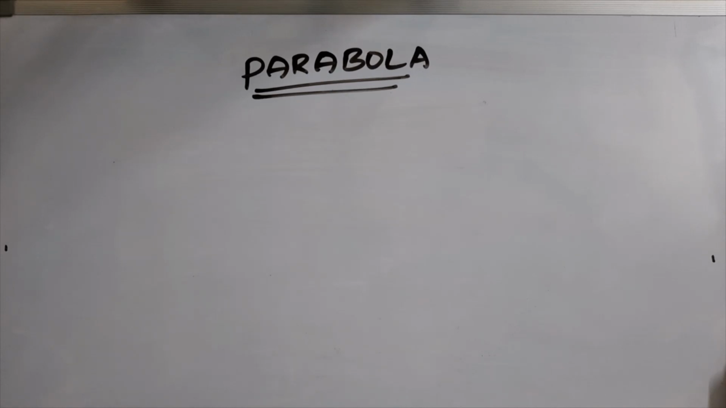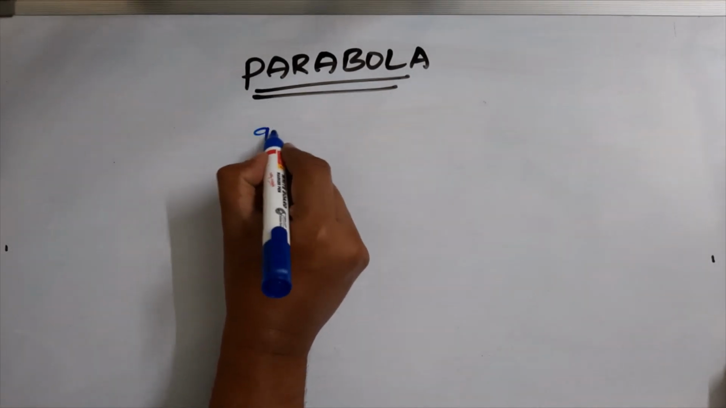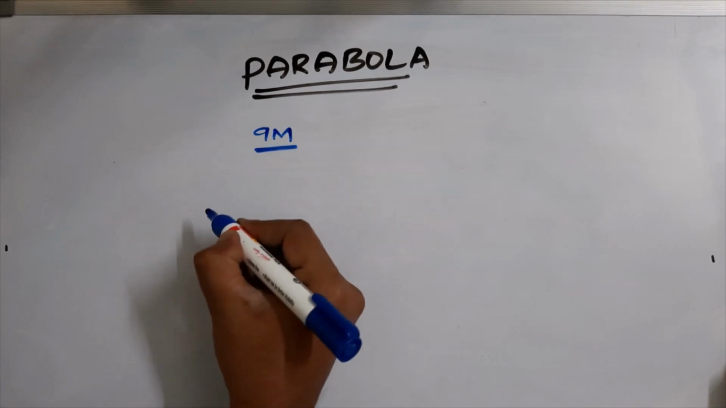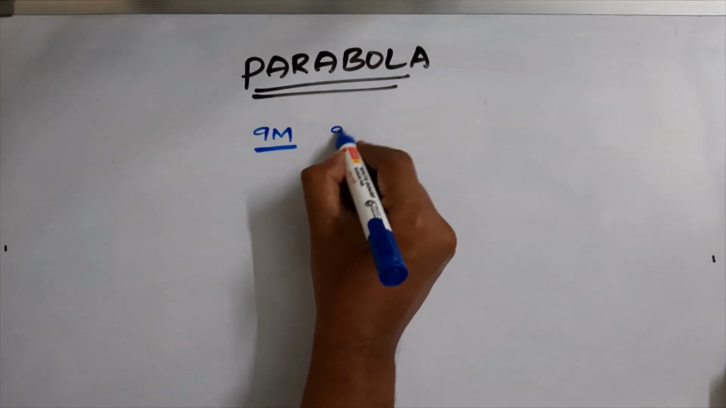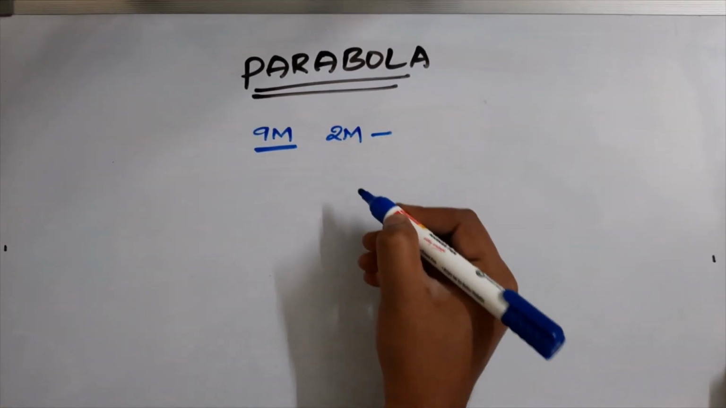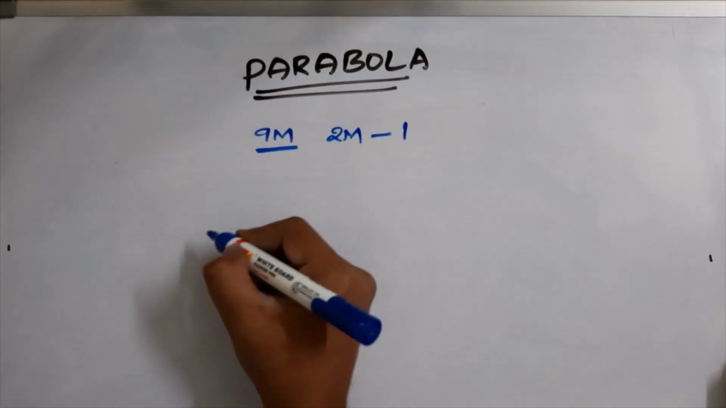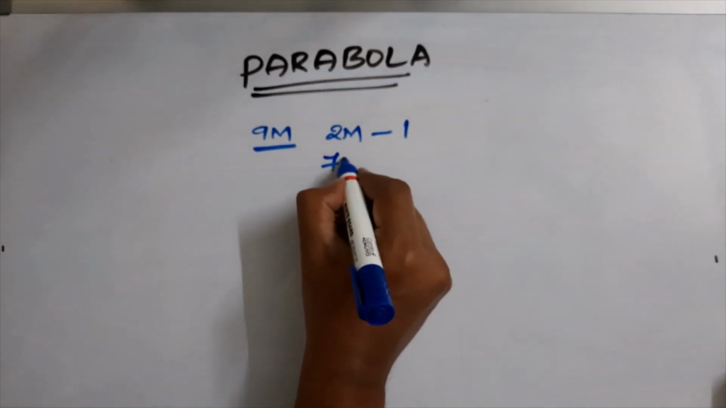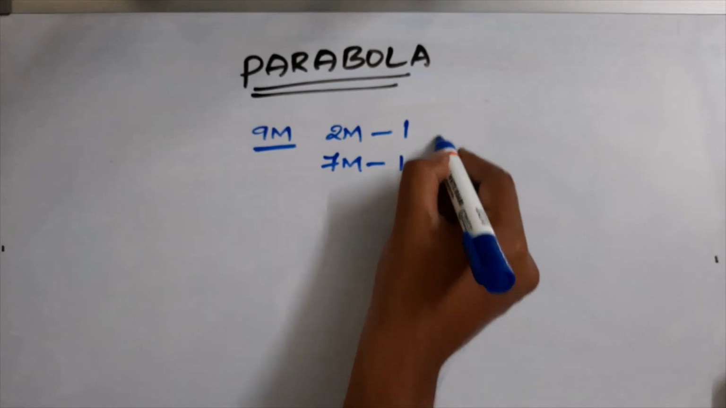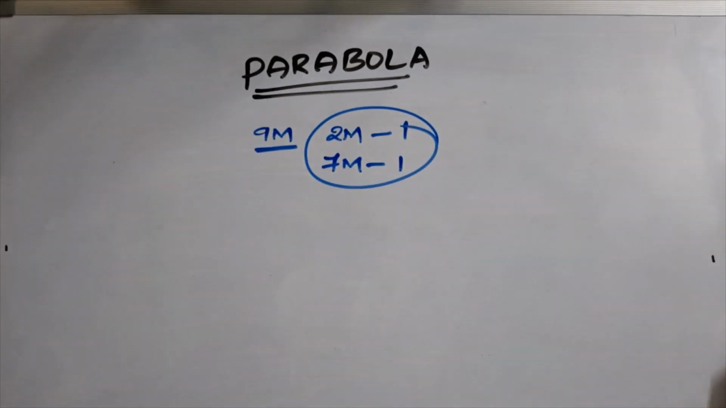Parabola is a chapter in Mathematics 2B of the Telangana and AP Intermediate Maths syllabus. It covers 9 marks in the board examinations. That is, a very short answer question of 2 marks and a long answer question of 7 marks, so it contains 9 marks.